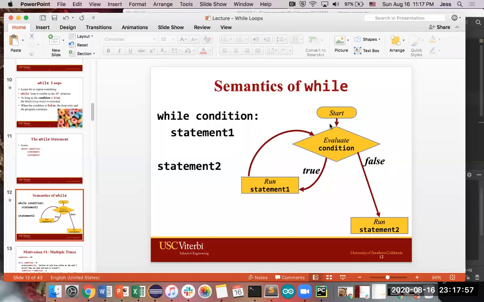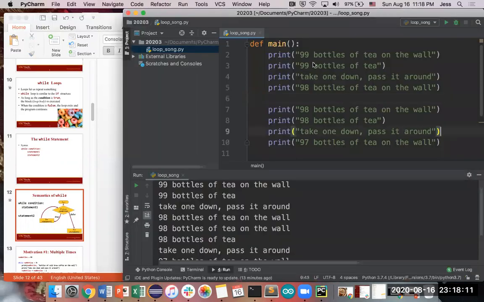And we're going to keep on running until eventually, if the condition is false, then we're going to exit the loop. We're not going to keep on going in the circle over and over and over again. And instead, we're going to move on to the next part of our code, which in this case is statement 2.